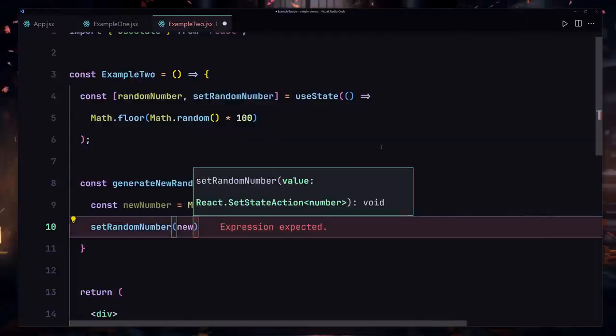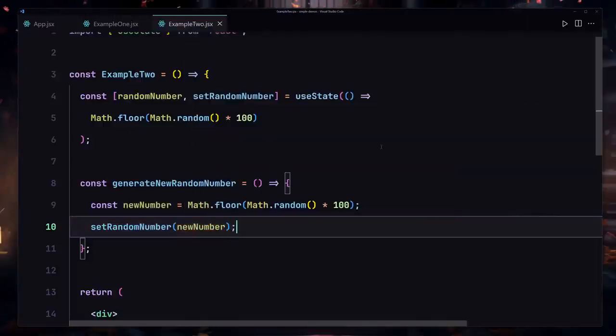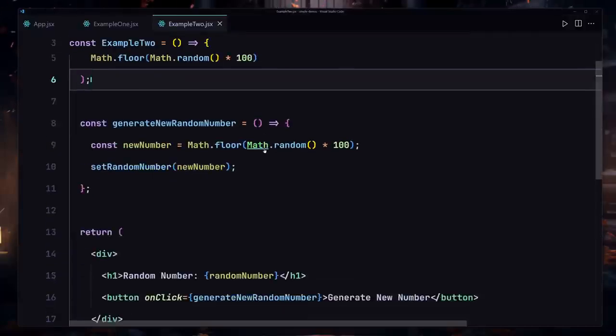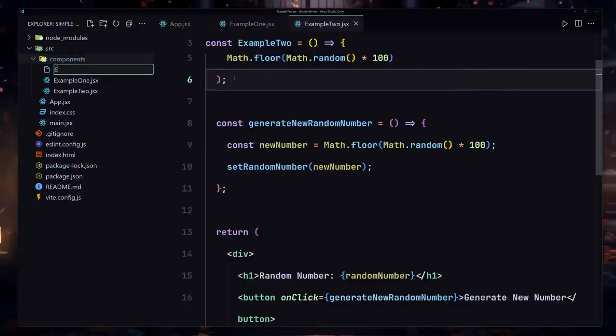So here we have to specify our new number, and now if I save my file and whenever I refresh my page, it's going to give us a different random number. I can also click on there, so now it's going to also give us a different random number. So that's also done. Now let me give you the final example, like example